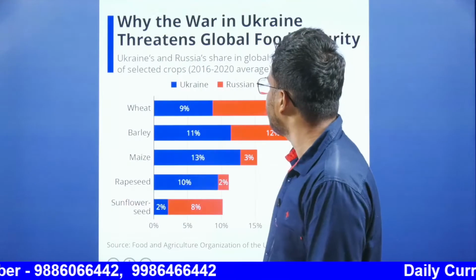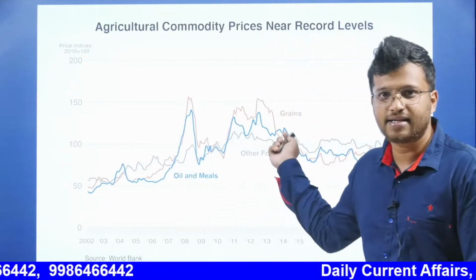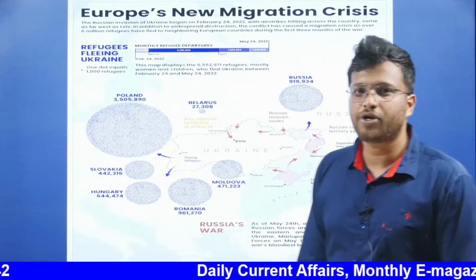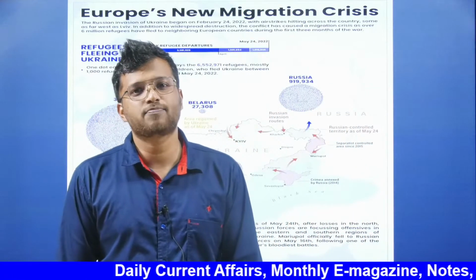Next, the issue we look at is that agricultural commodity prices have risen because of the low availability of food grains. The next issue is migration. Europe has always had this problem with migration.